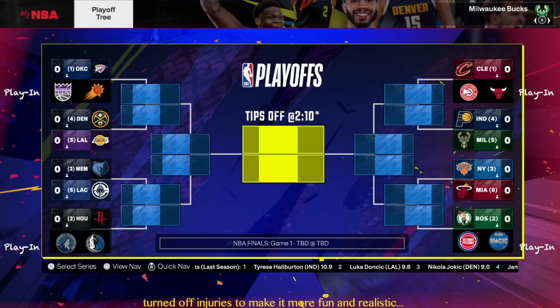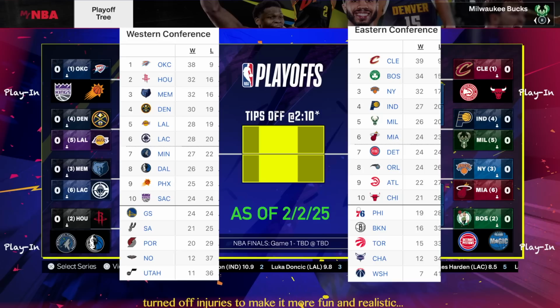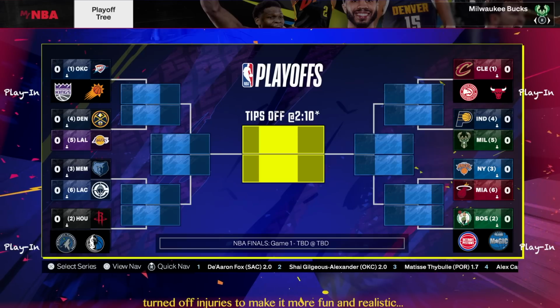And before we get into the recent transactions, up on the screen is the official playoff bracket at the moment, February 2nd, and up on the screen is also the standings in the NBA. Of course, this will change by the time you watch. So we're going to simulate this playoff bracket here on NBA 2K25 to see who would be the champion today.